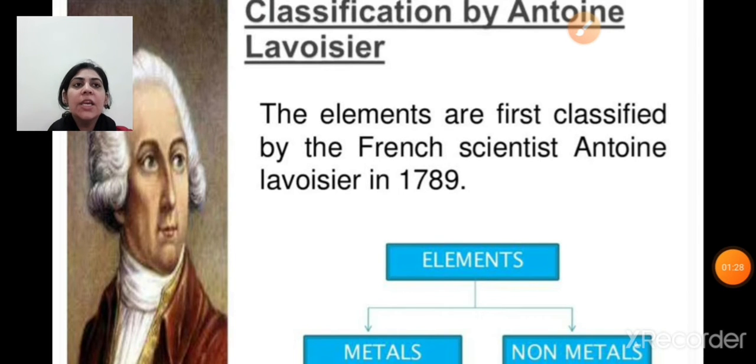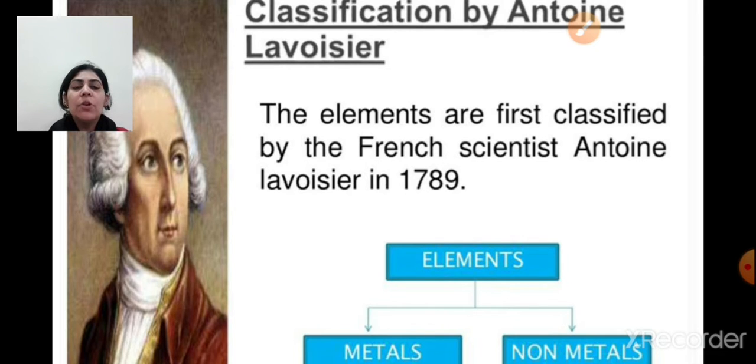Antoine Lavoisier was the scientist who classified the various elements for the first time in 1789. He classified various elements into two basic categories, that is metals and non-metals. So what was the drawback of the Lavoisier classification?